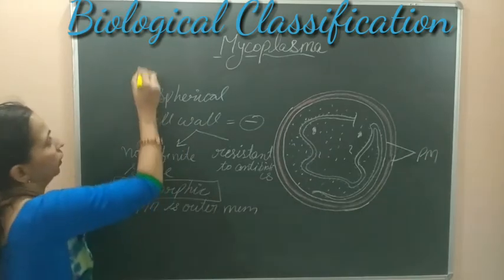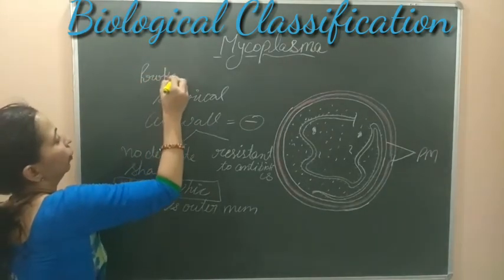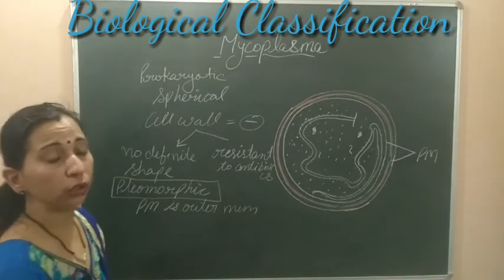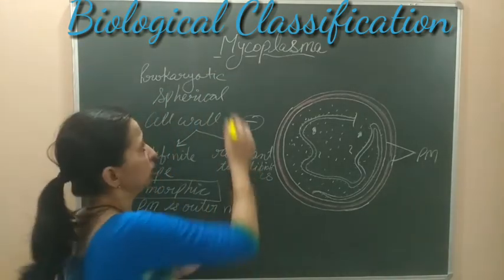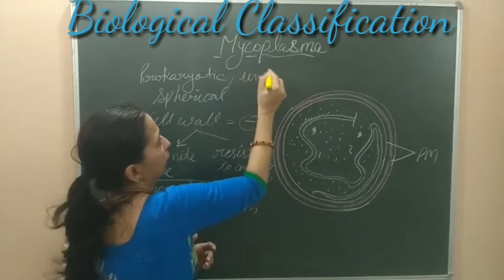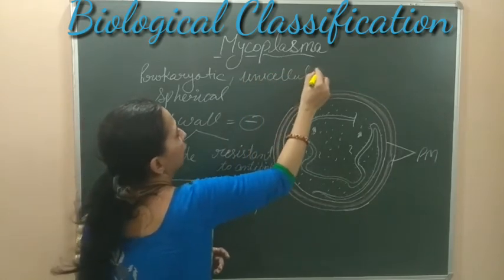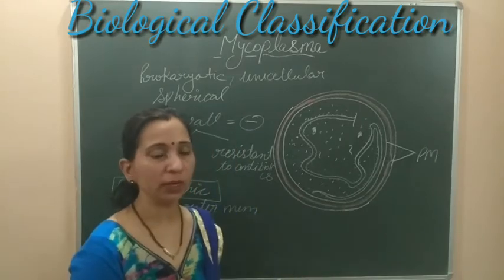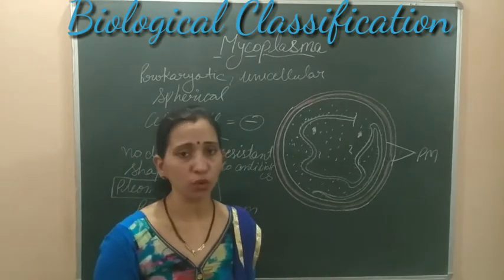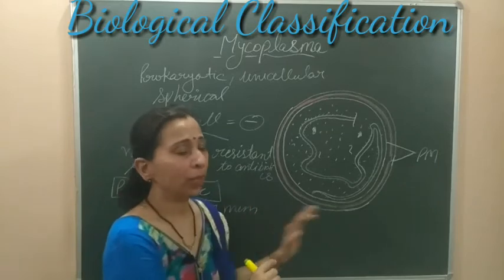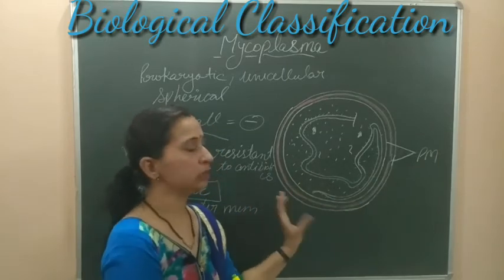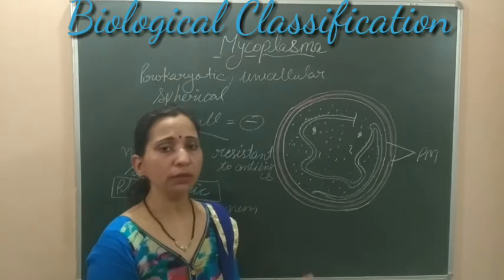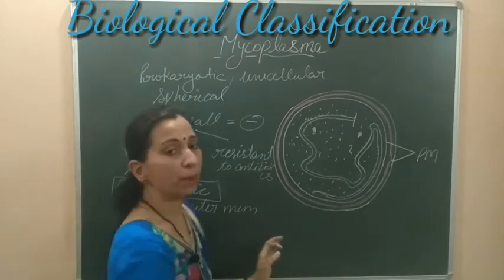So we can write that they are prokaryotic, because we are discussing the kingdom Monera, and in kingdom Monera we know that all the organisms are prokaryotic. So these are prokaryotic unicellular organisms, and all these prokaryotic organisms have naked DNA in their cytoplasm. They do not contain any membrane bound organelle. Same thing is here also. Inside the plasma membrane, the cytoplasm is present, and this cytoplasm possesses all the organelles which are not membrane bound.